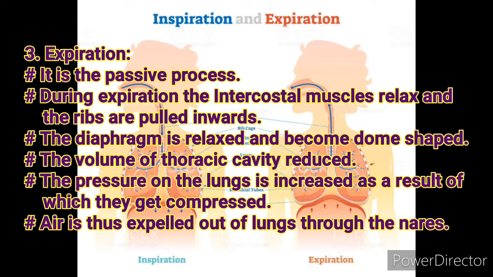Next, expiration. Expiration is a passive process. During expiration, the intercostal muscles relax and the ribs are pulled inward. The diaphragm is relaxed and becomes dome-shaped. The volume of the thoracic cavity is reduced. The pressure on the lungs is increased, as a result of which they get compressed. Air is thus expelled out of the lungs through the nose.